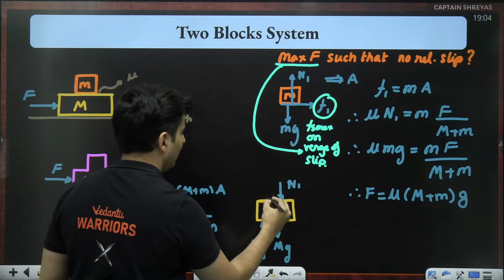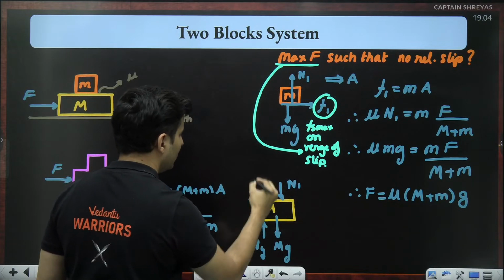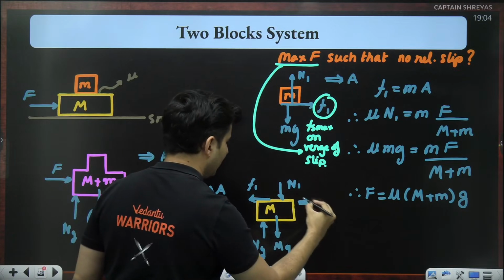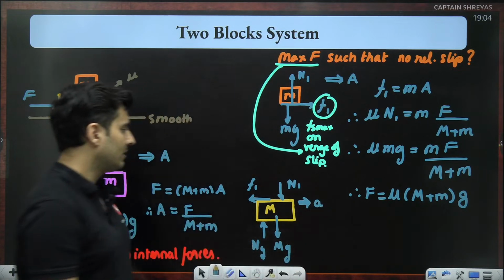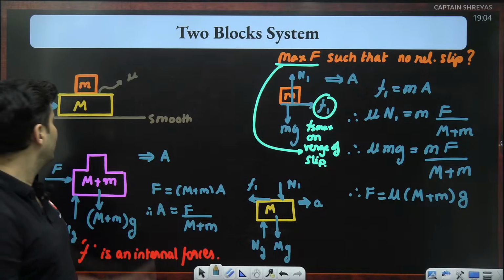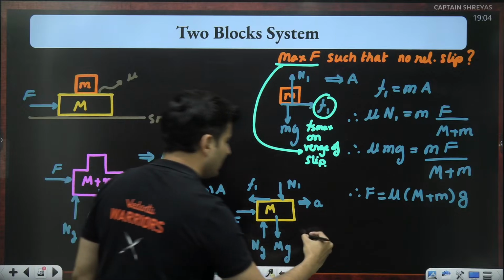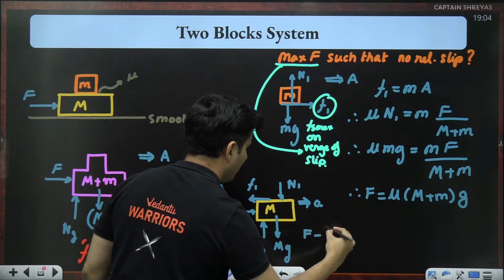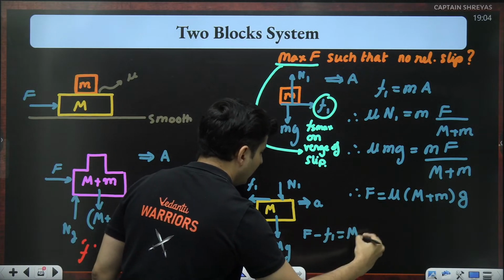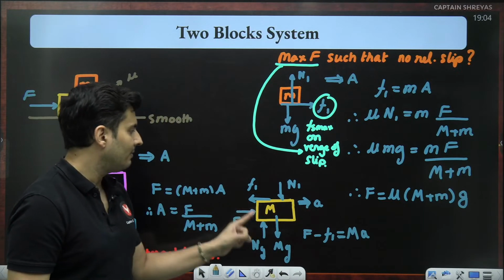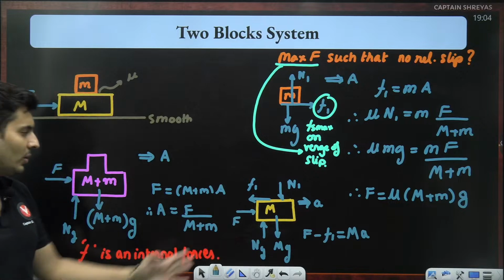Friction is in the front, so the reaction force will be backwards like this, no friction below, and this system is definitely accelerating. And there will also be a force here. So for this case, the equation would have been F minus F1 is equal to M into A. Is that okay?